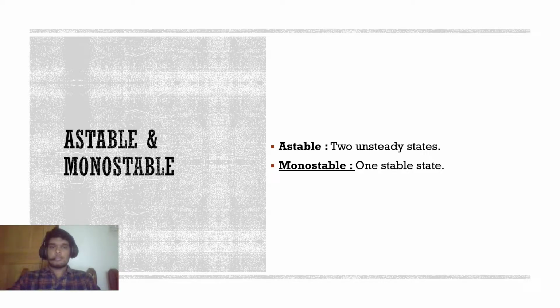In astable mode, the output of a 555 timer switches between two unsteady states. Here, no outer trigger is needed. This component of the 555 timer can be used to produce a non-stop rectangular wave. In monostable mode, the 555 timer has one stable state. When the trigger is made low, the 555 timer switches into an unsteady state. Then after a certain time, determined by the external combination of resistor and capacitor, the 555 timer returns to its